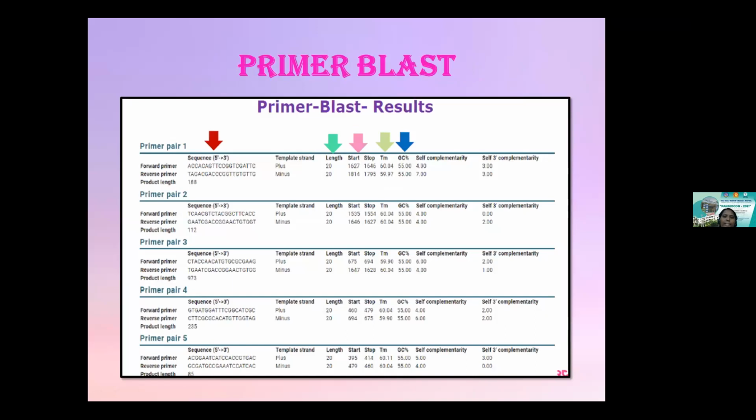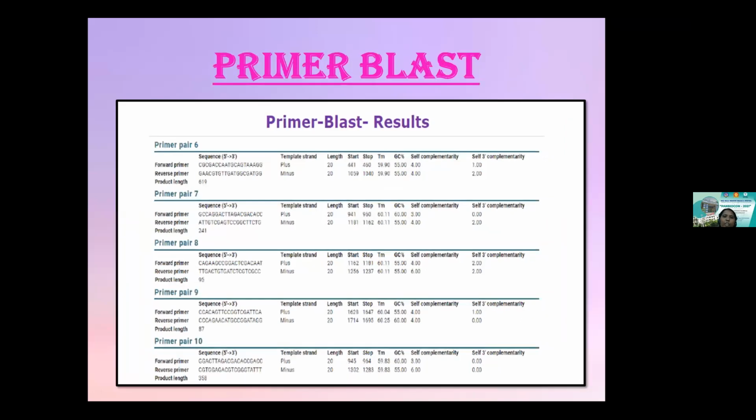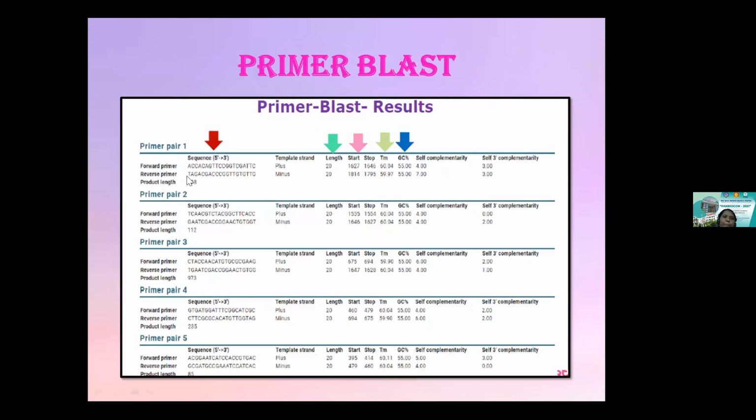Depending upon the length, it can give you a choice of a maximum of 10. So this is how it will be. You will have the forward primer and the reverse primer, and you have all this information about the primer here. So this is primer pair 1. The sequence is directed from 5' to 3' end. For this primer pair, the product length is 188. The default setting had a product length of 70 to 1000 base pairs, so it is giving me a product length of 188.